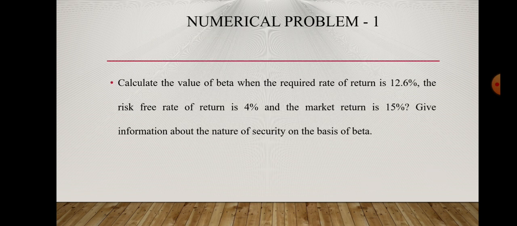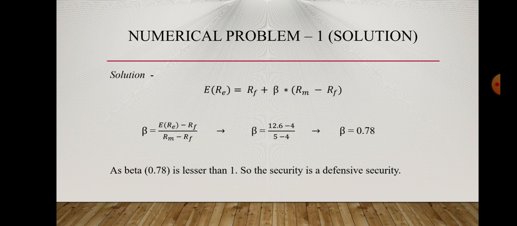Now, how will we solve the numerical problems? Calculate the value of beta when the required rate of return is 12.6%, the risk-free rate of return is 4% and the market return is 15%. How will you calculate the beta, and what does beta indicate about the security? We will apply the basic formula, then we will calculate beta.